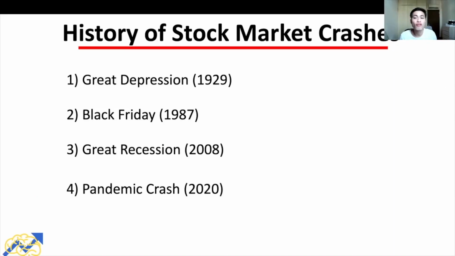So far we have gone through 4 different stock market crashes, and there were certainly some common characteristics leading up to these stock market crashes. For all these 4 stock market crashes, the stock market and the economy were generally doing well leading up to the crashes. While good performance in the stock market and economy might not necessarily lead to a stock market crash, we have seen that stock market crashes tend to happen after periods of economic prosperity. So if there's one thing to take away, we know that good times in the economy and the stock market typically do not last forever.